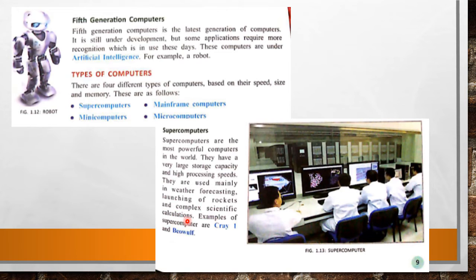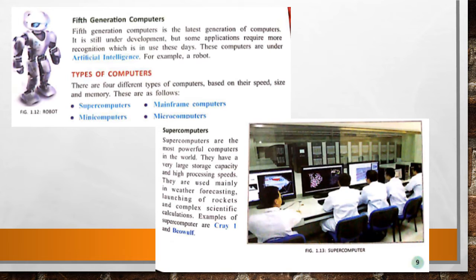So these types of computers are used for which purpose? For weather forecasting, for launching rockets and for complex scientific calculation. Examples of supercomputers are Cray-1 and others. So supercomputers are the most powerful computers in the world.